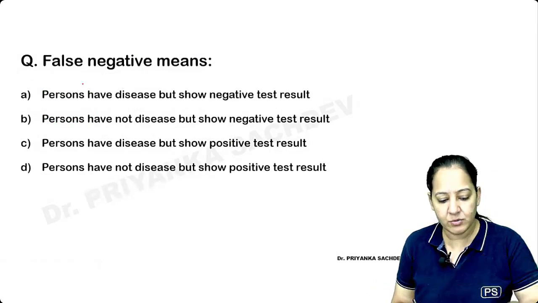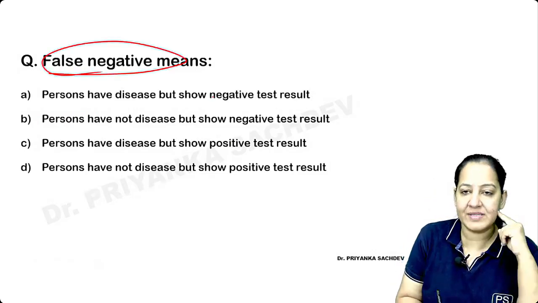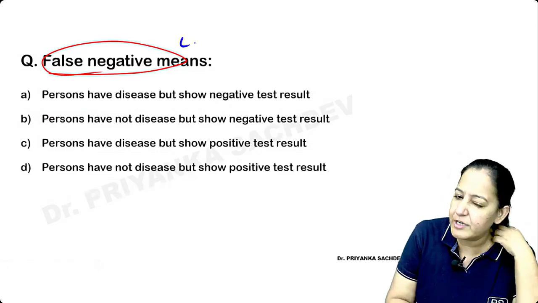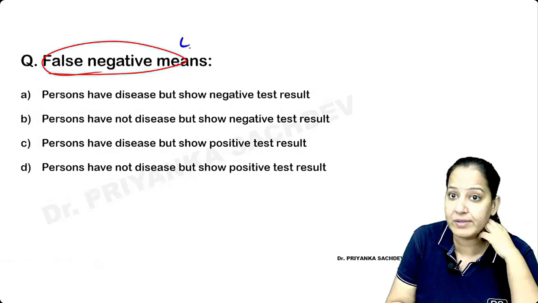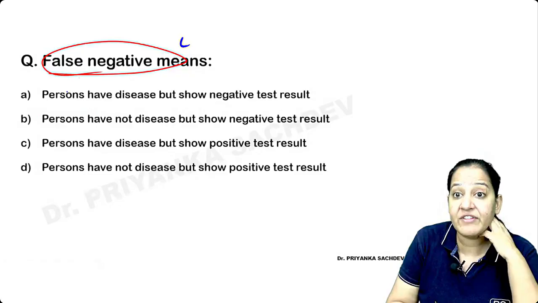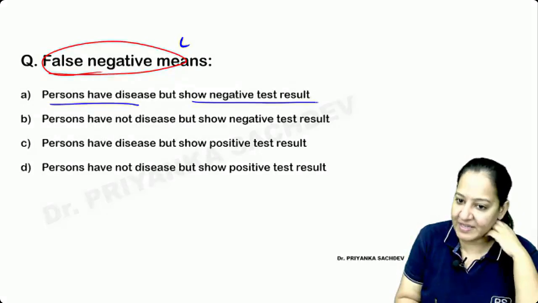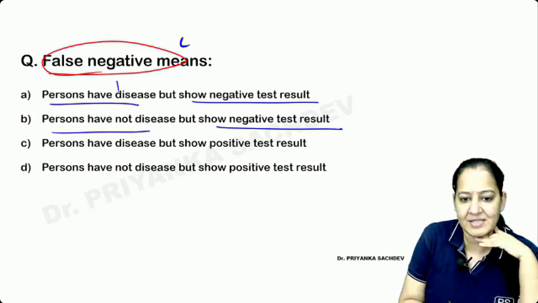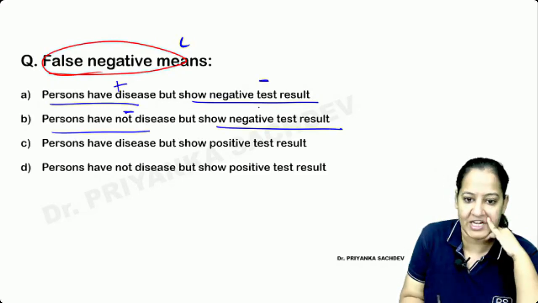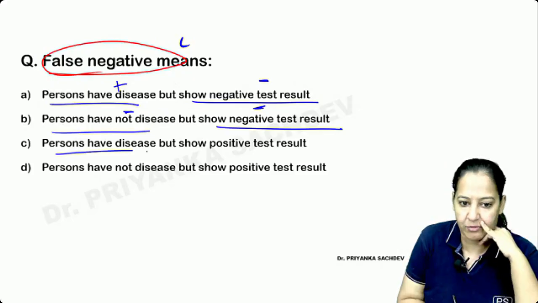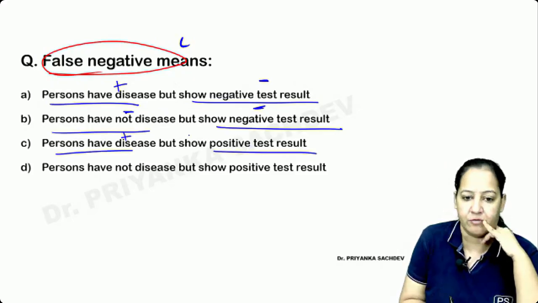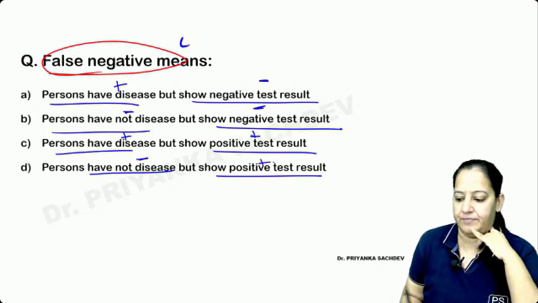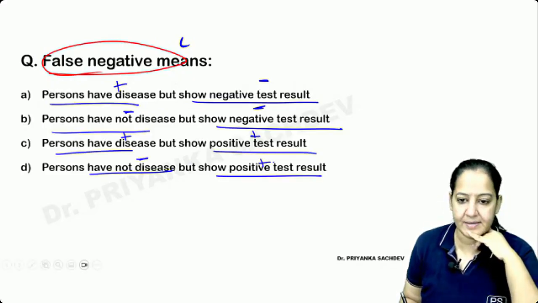What is false negative? Read the four options carefully. Who are the false negatives? I'm asking, false negatives are C, I guess. A, B, C, D. Yes, C are false negatives. So I'm asking what is the definition? The person who has the disease but the test is negative. The person who doesn't have the disease but the test is negative. The person who has the disease but the test is positive. The person who doesn't have the disease but the test is positive. What is the correct answer?